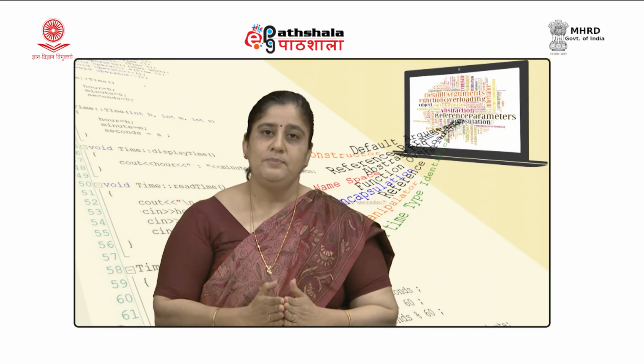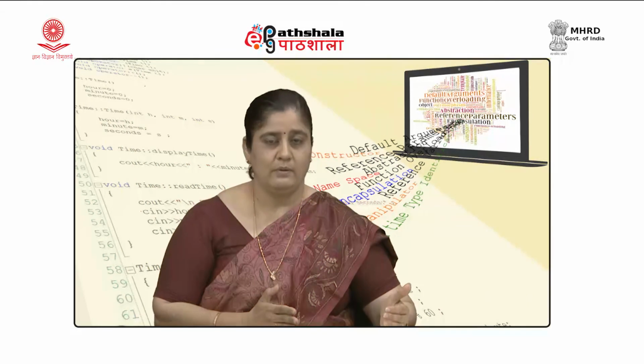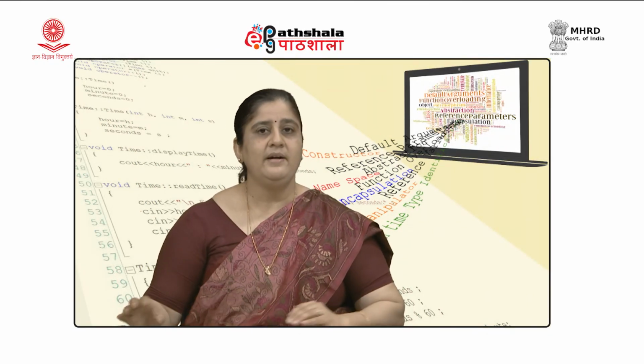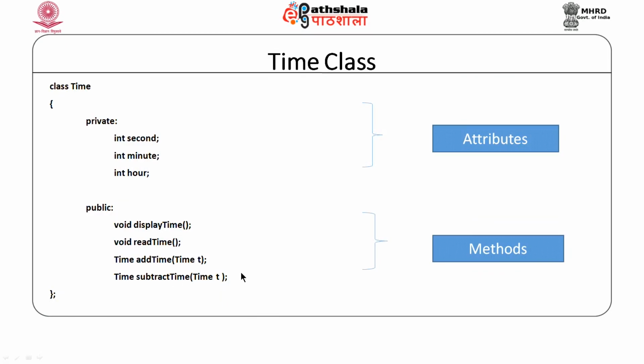This class is being defined by programmer 1, and he has defined how time objects can be added, how time objects can be subtracted, how a time object is to be read, how a time object is to be displayed. Now, I as a user of this class do not need to go into the detail of how time objects are to be added or how time objects are to be subtracted.